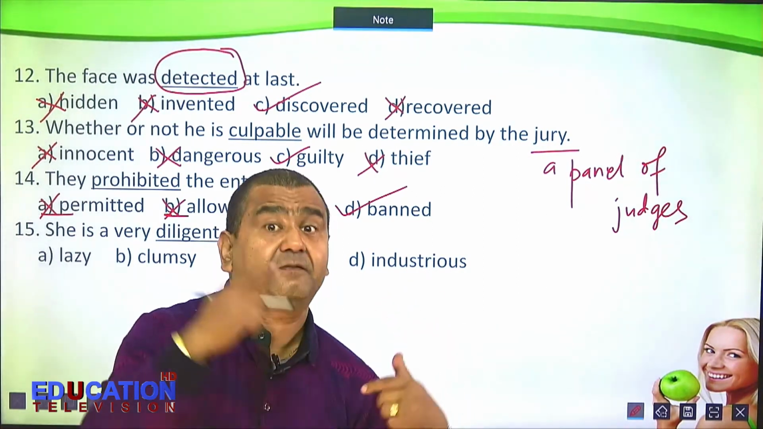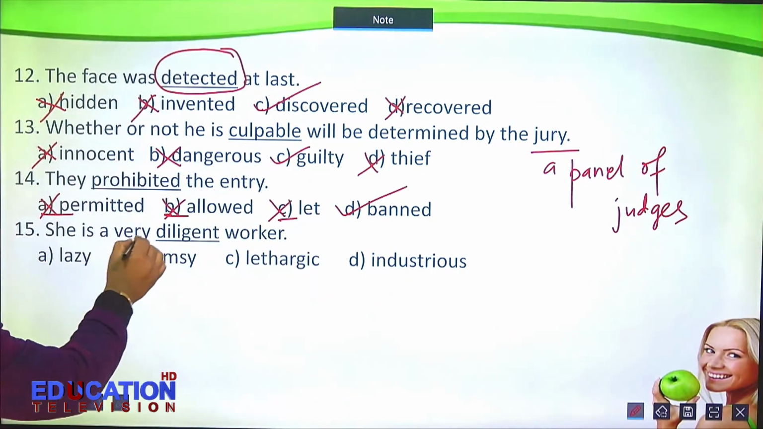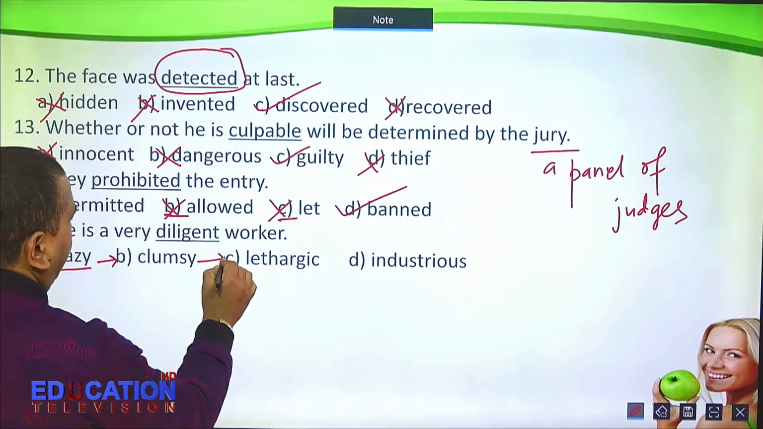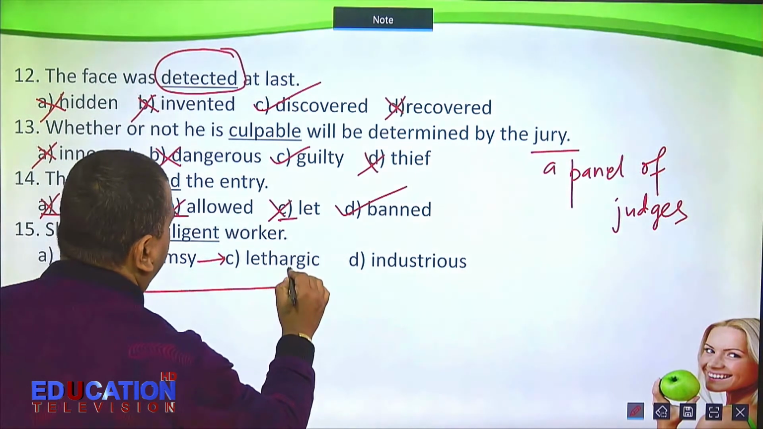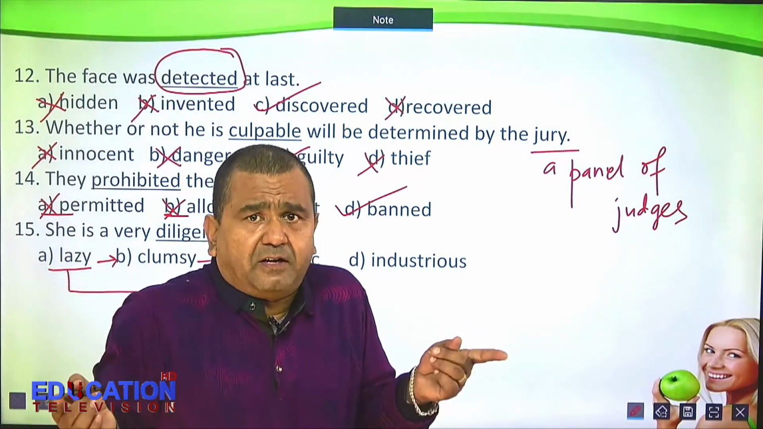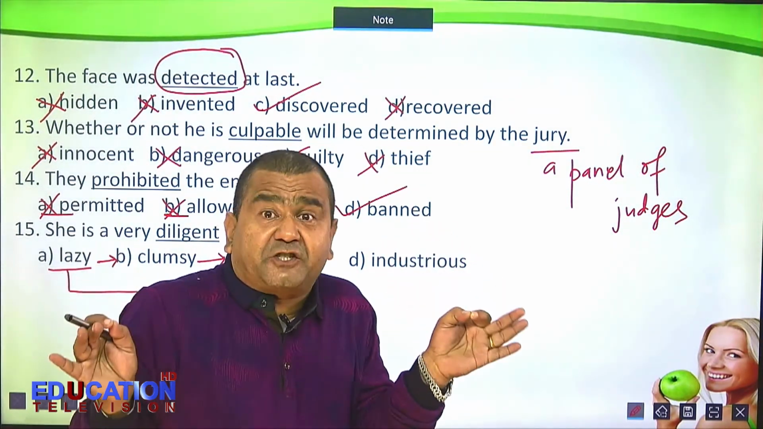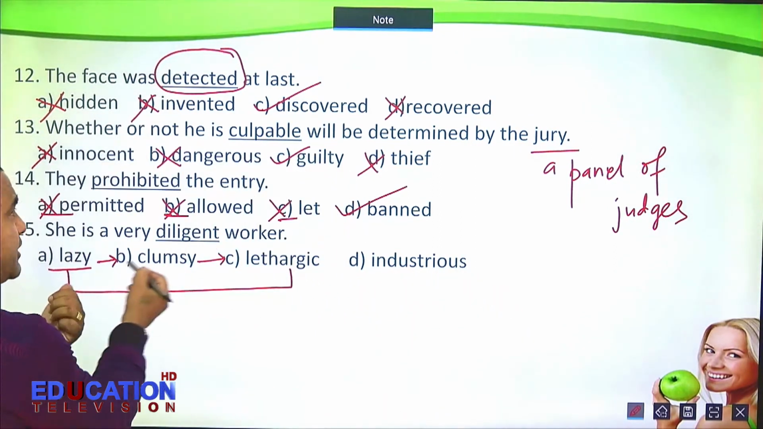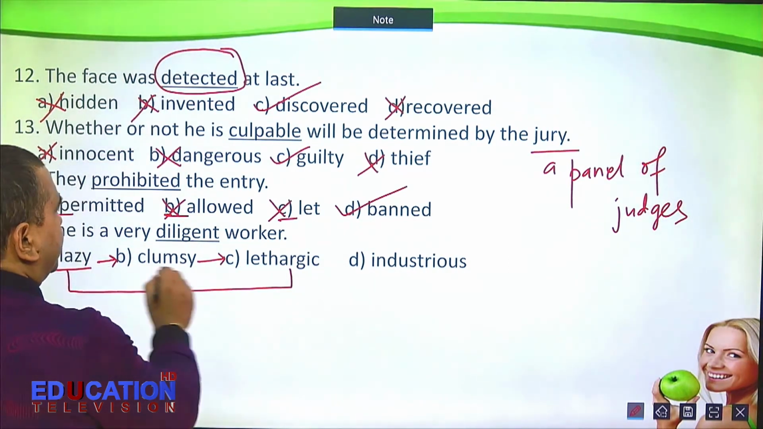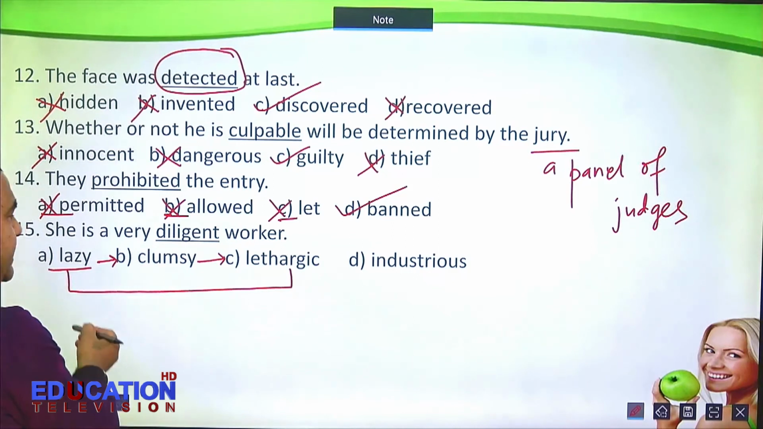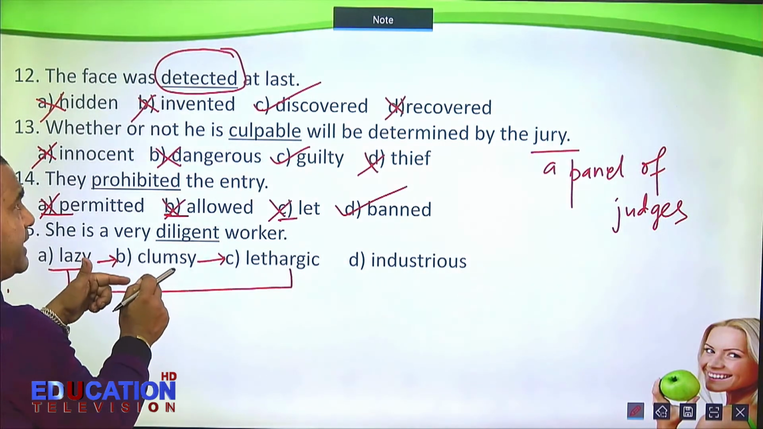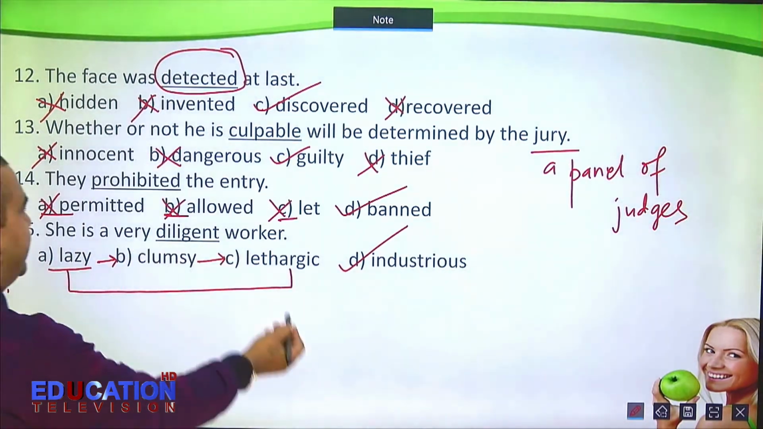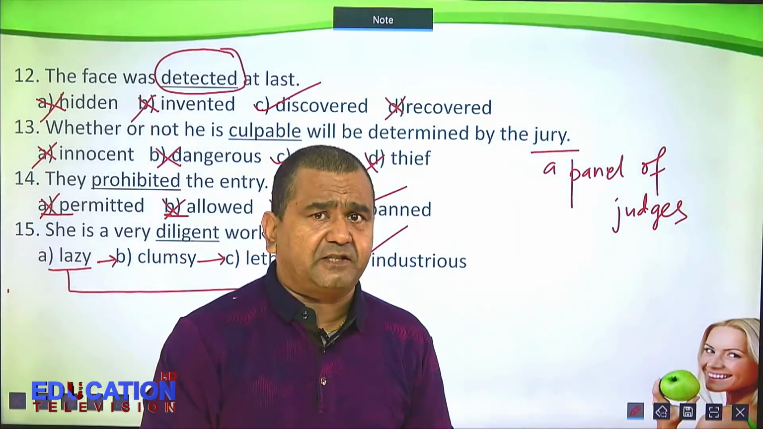The last one here for today. C is a very diligent worker. Lazy means clumsy. Clumsy means lethargic. So lazy, clumsy, and lethargic, they are synonymous. Remember, no word can be 100% synonymous. They are near the meaning. So is the case here. These three are synonymous, so they cannot be correct, because if A were correct, B also would be correct, and C also would be correct. So the correct answer is industrious. C is a very diligent worker, means C is a very industrious worker.